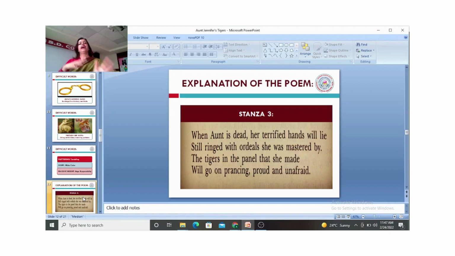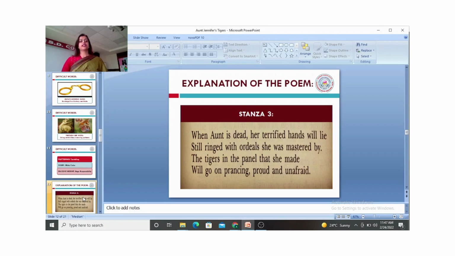So her life and her death is going to be one of servitude, which is involuntary. But the tigers in the panel that she made, the images of the tigers which she wove through her embroidery, they will go on prancing, proud and unafraid. Her art will remain immortal. Her art will be prancing, will be proud, will be unafraid.